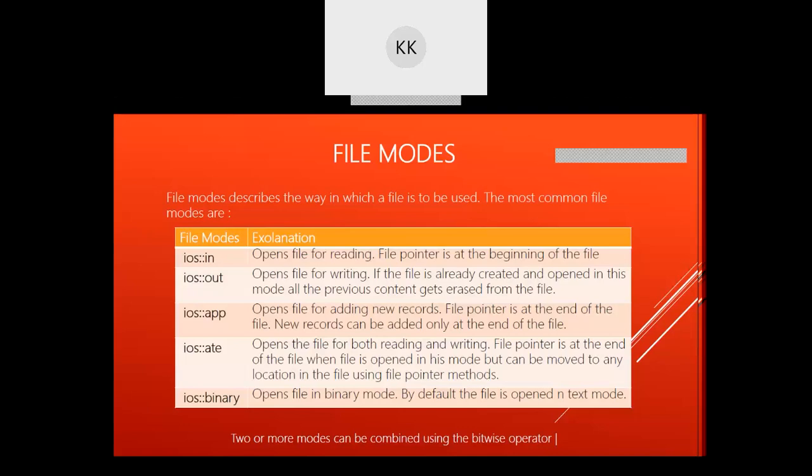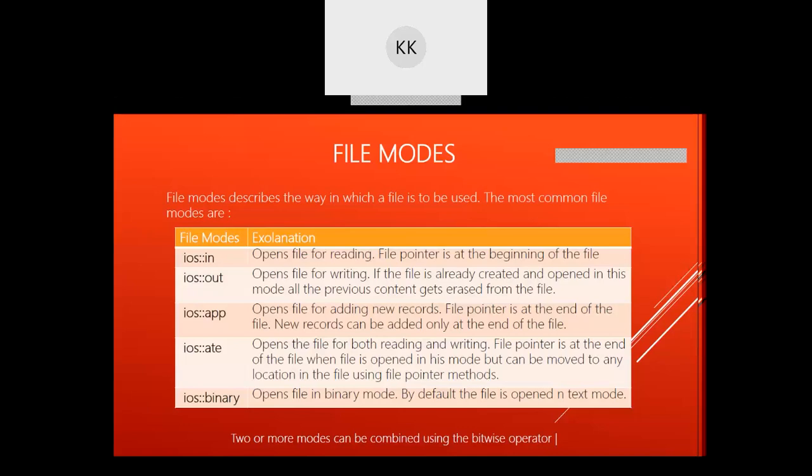Similarly, ios::out opens a file in writing mode. If you want to write into the file, you will use ios::out. But whenever you open a file in writing mode, the previous content of the file gets erased. The whole content will be erased and the cursor will be placed at the start of the file.